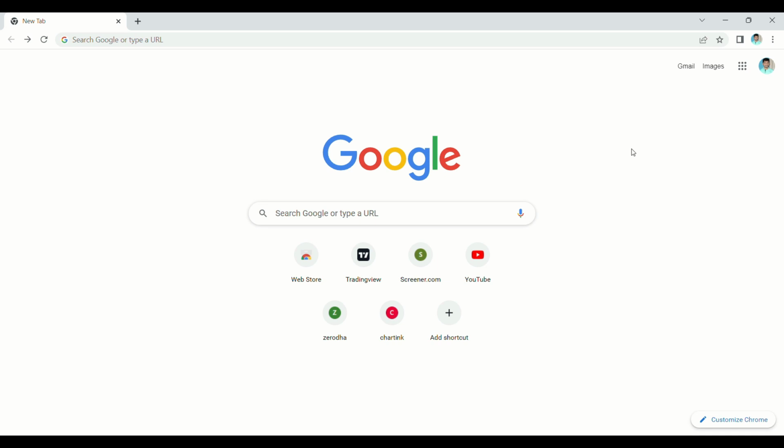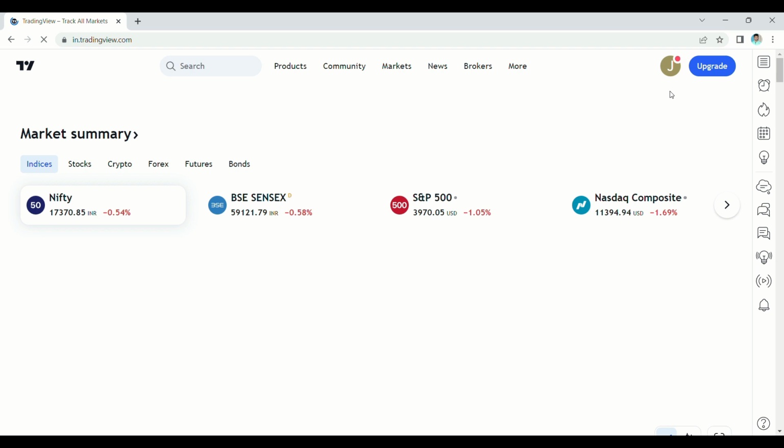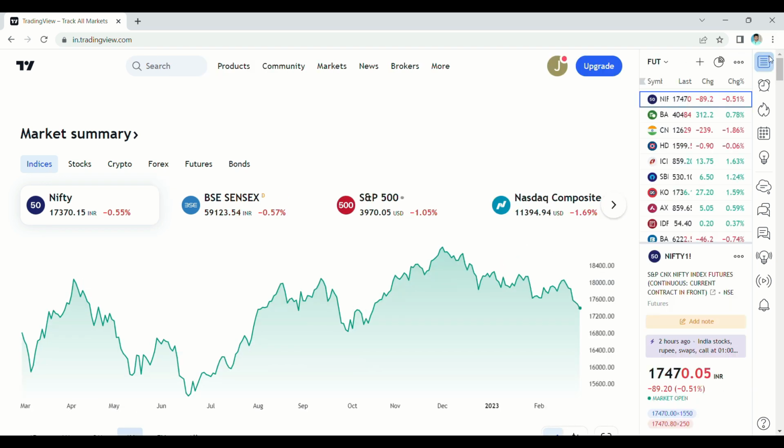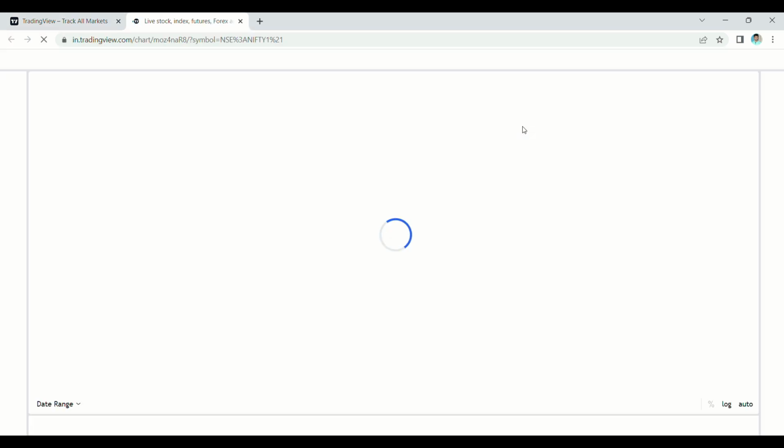Let's go to a live chart and see some examples. Let's go to the TradingView software. I like this software because it's very friendly, suits me, and is freely available. Go to the Nifty futures chart.